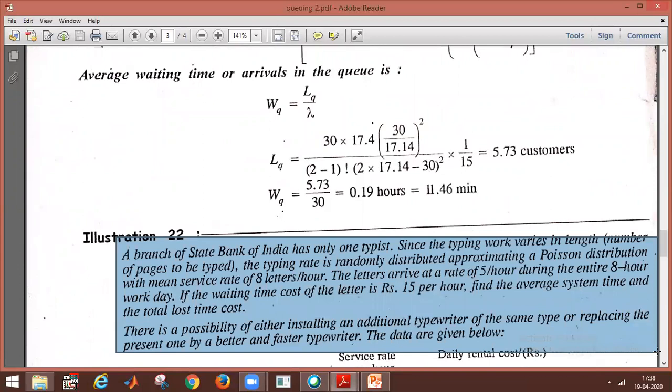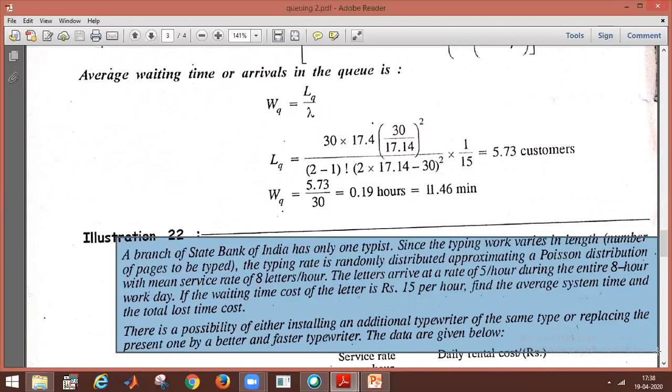A branch of State Bank of India has only one typist. Since the typing work varies in length, the number of pages to be typed varies. The typing rate is randomly distributed, approximating a Poisson distribution with a mean service rate of 8 letters per hour. The letters arrive at a rate of 5 per hour during the entire 8 hours per day.